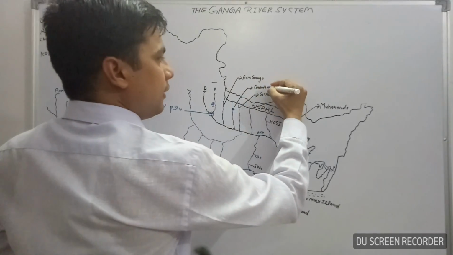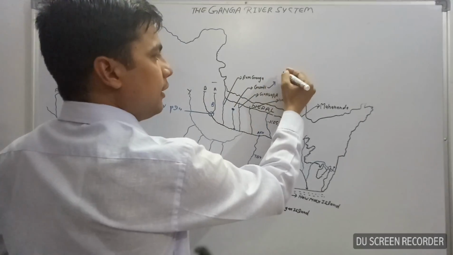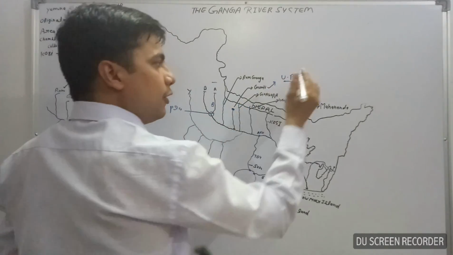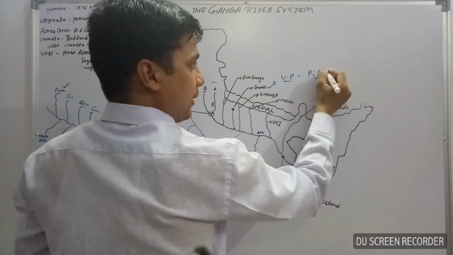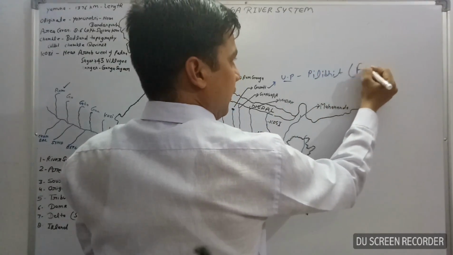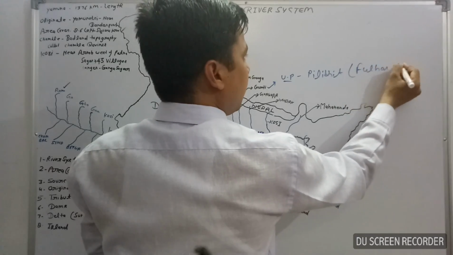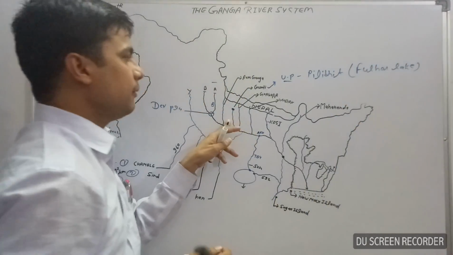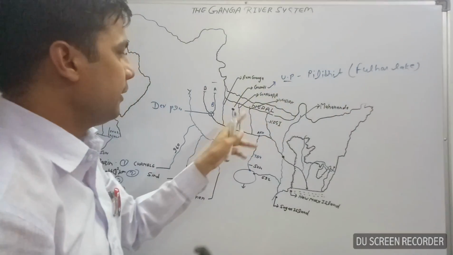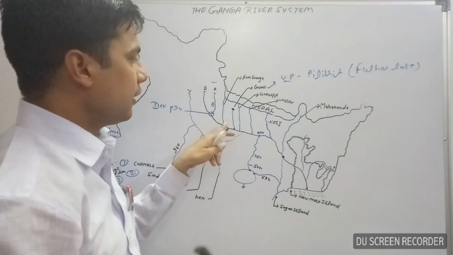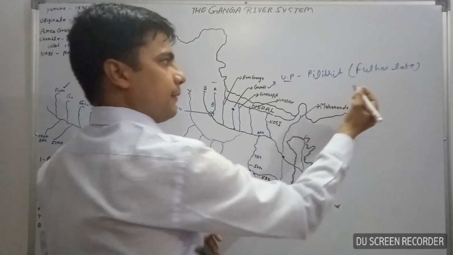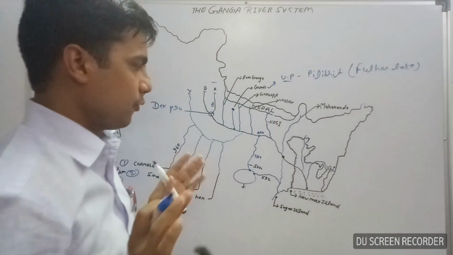The Gomti river originates in UP, Pilibhit district, from Fulhar Lake, and meets with the Ganga river. Lucknow is situated along the Gomti river.